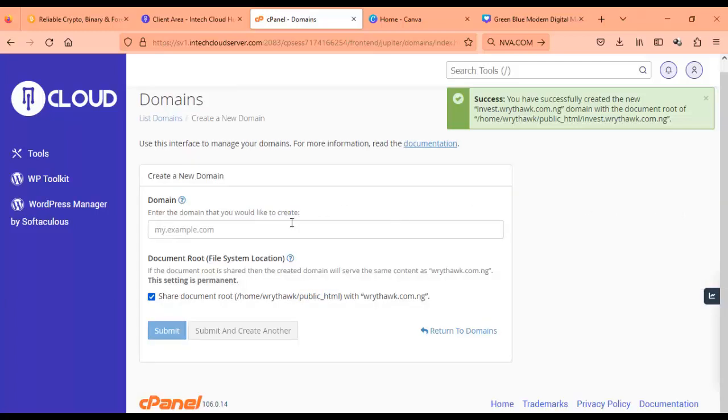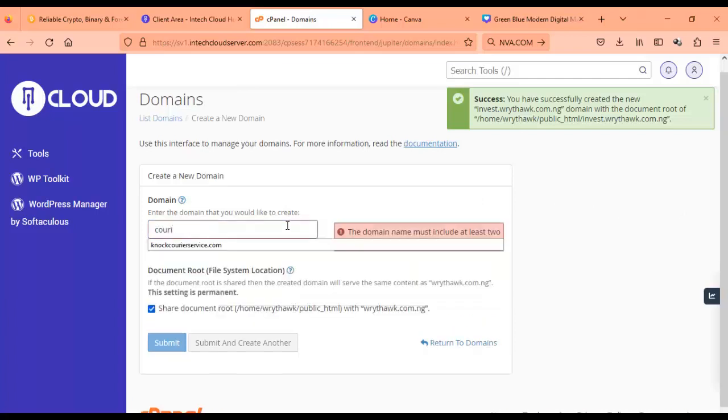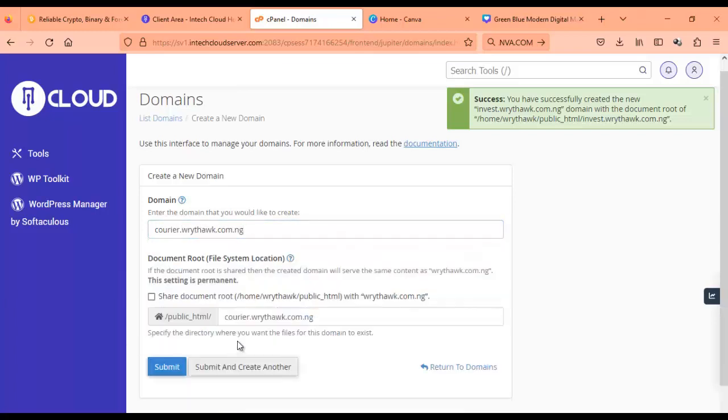I'm going to create another one for the courier. So I'm going to put courier here, same way.